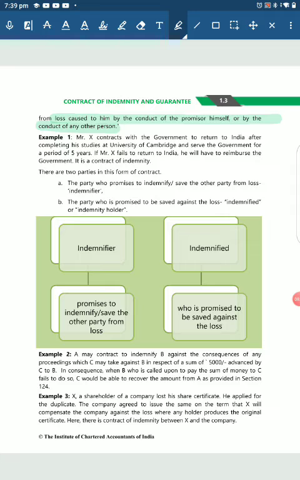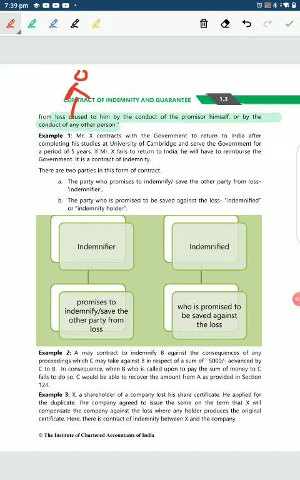So what happens? There is a contract between the government and Mr. X. The government insists that after this person goes to Cambridge and studies, he has to come back and serve our country and work for the government.